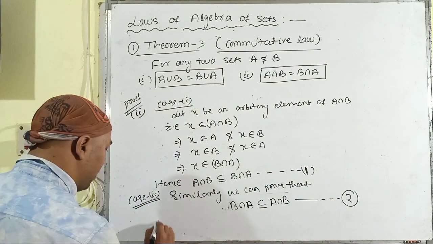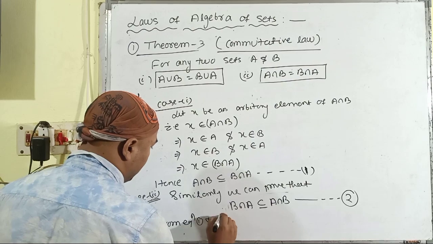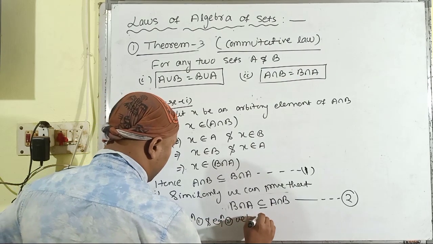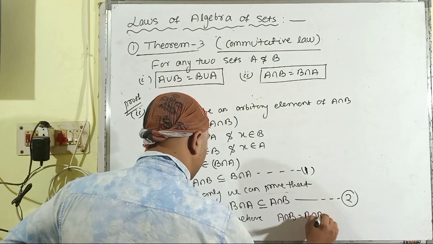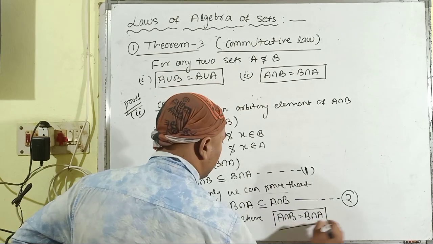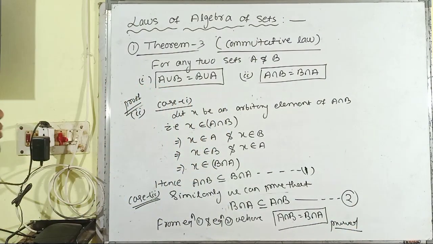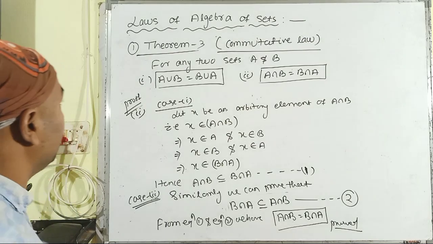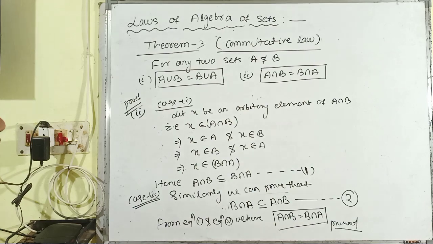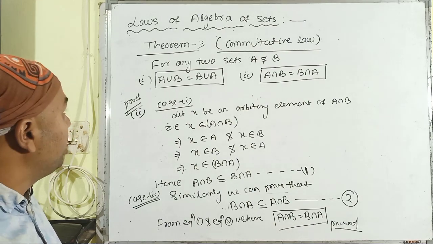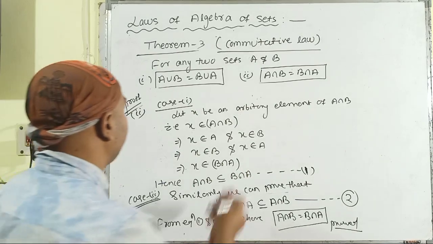So from equation 1 and equation 2, we have A intersection B is equal to B intersection A, and here is the proof of the second part of theorem number 3. Then moving towards theorem number 4, and that is the associative law.